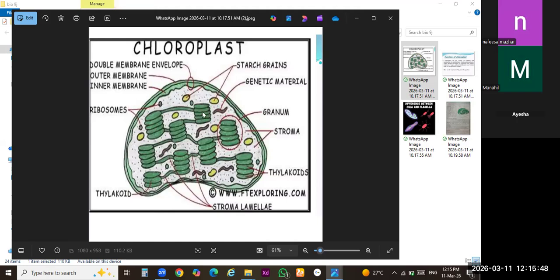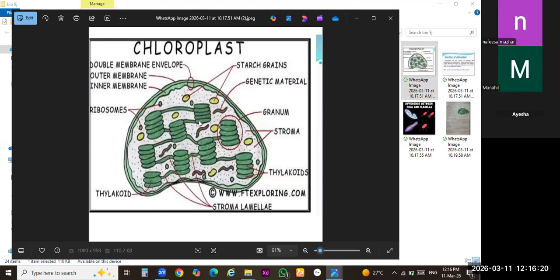These chlorophylls absorb sunlight for the plant body, capture water from the soil, and carry out photosynthesis in the presence of chlorophyll molecules, along with carbon dioxide. Because you know very well, carbon dioxide is absorbed by the plant body, which plays an important role in photosynthetic activity. Clear, Minahil and Aisha, are you getting my point?